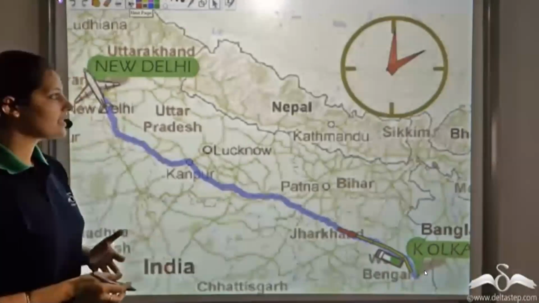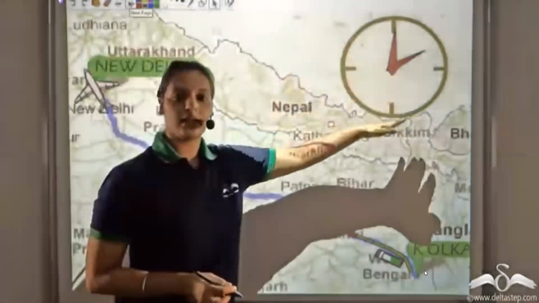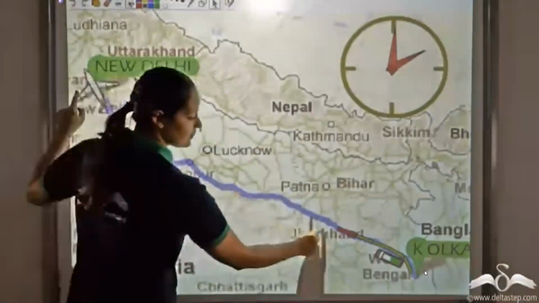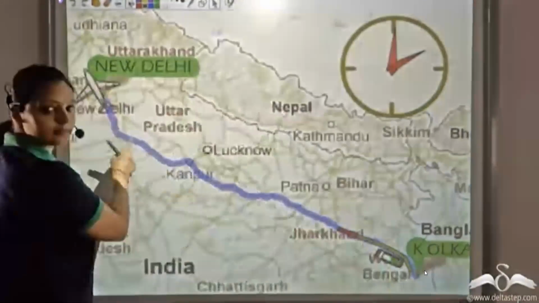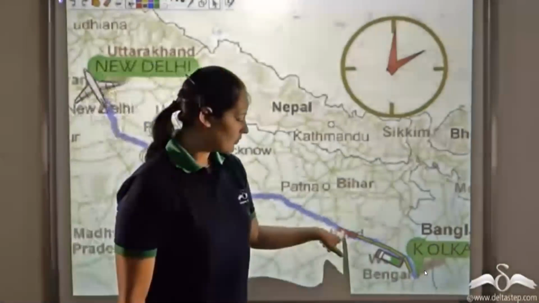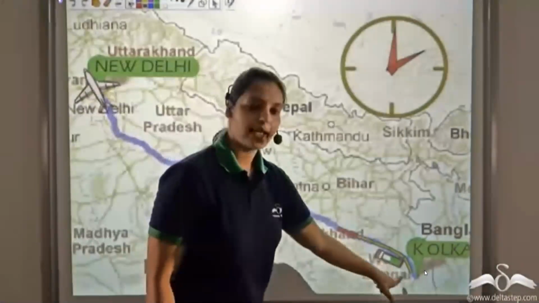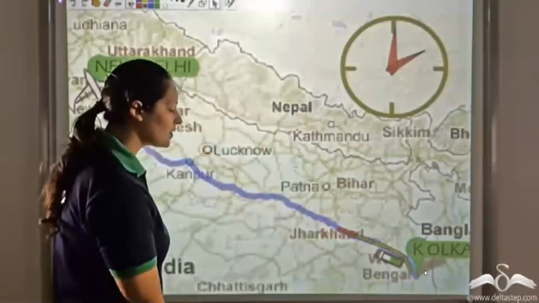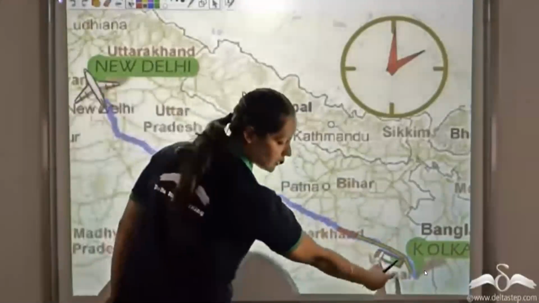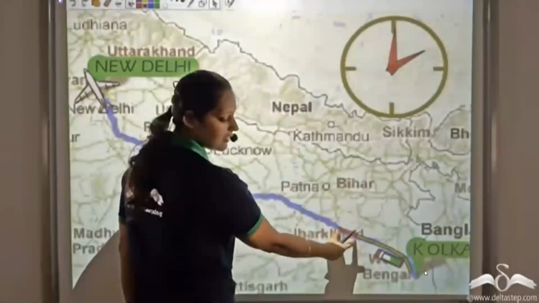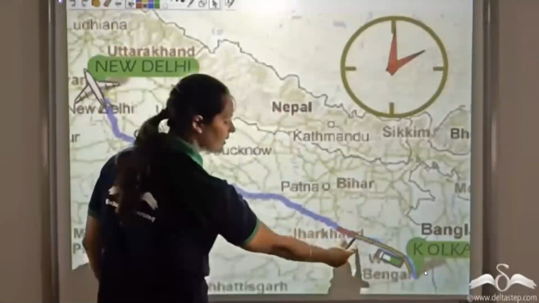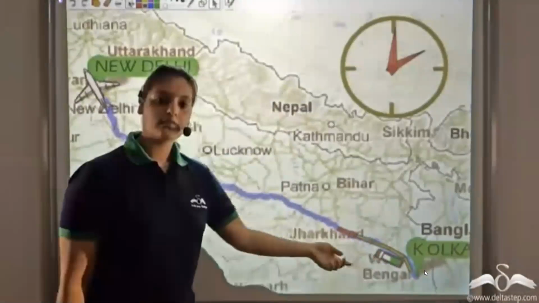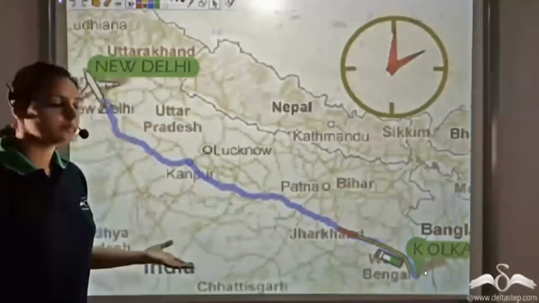So what we can see is that for the same time, that is for 2 hours, the plane has traveled the maximum distance, whereas the train is ahead of the bus and the bus is still somewhere near Kolkata. So the train covers more distance than the bus. So I can say the train is faster than the bus. The plane has covered more distance than both of them. So I can say that the plane is the fastest.